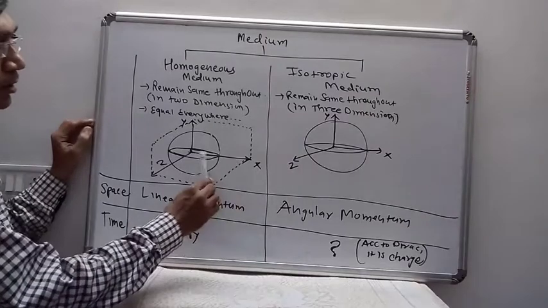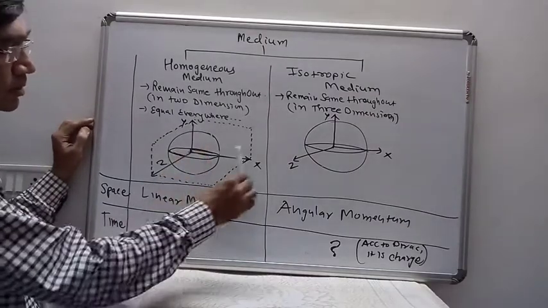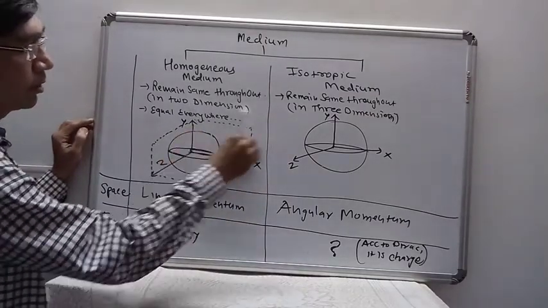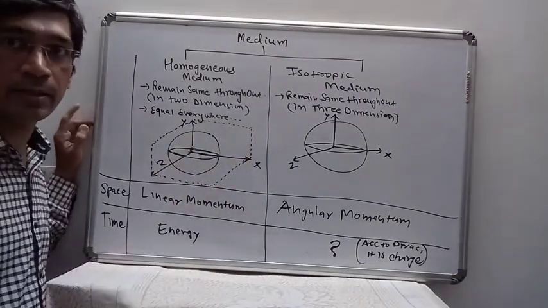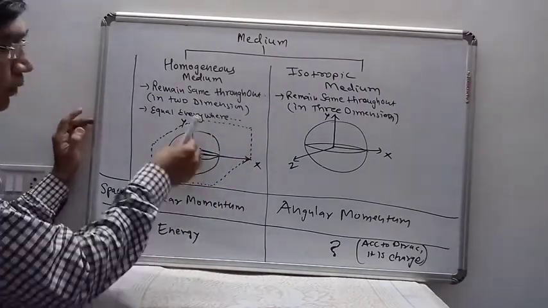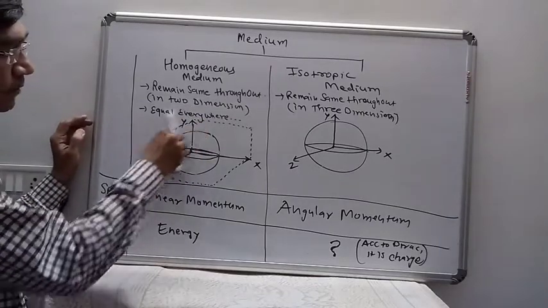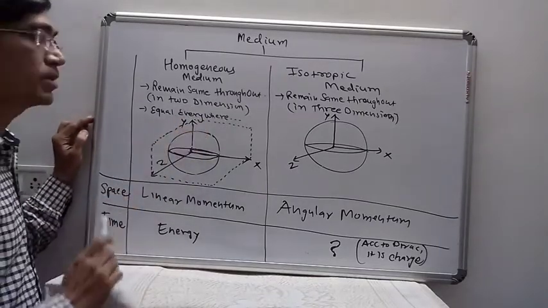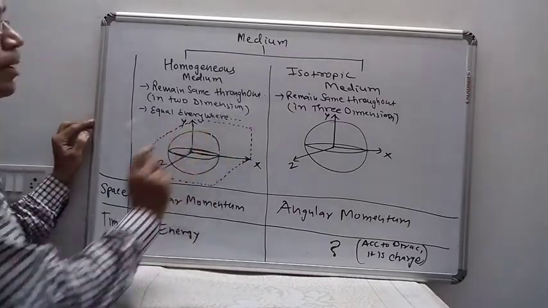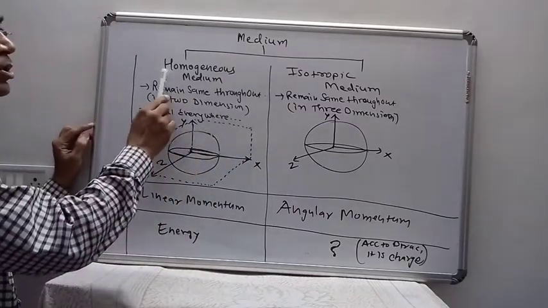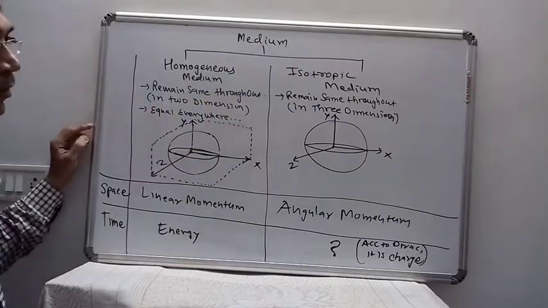Suppose we take the x, y and z axes, then in the x, y plane the medium remains the same throughout, its density remains the same. If you take the yz plane, then in the yz plane the medium also remains the same. So it remains the same in two dimensions. This type of medium is known as a homogeneous medium.